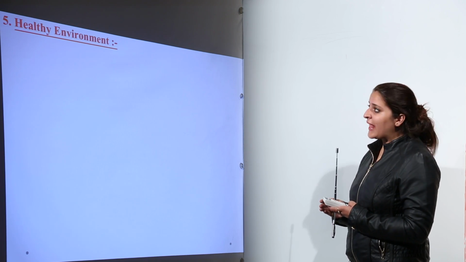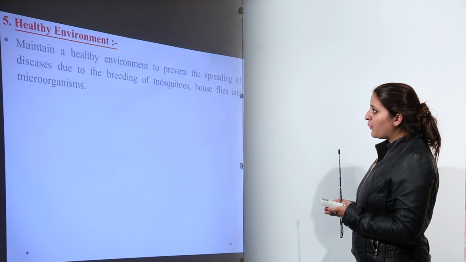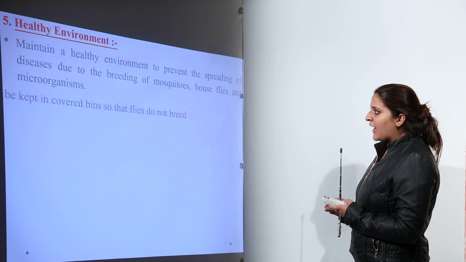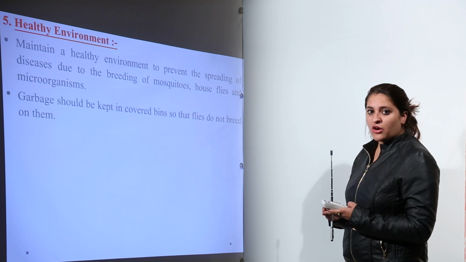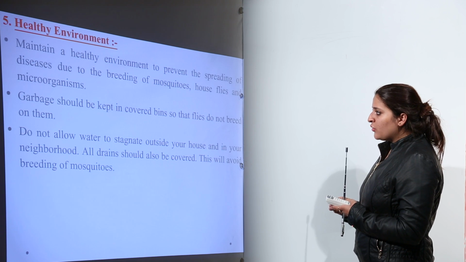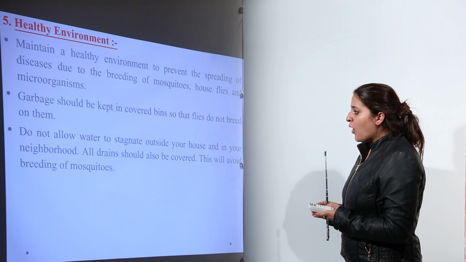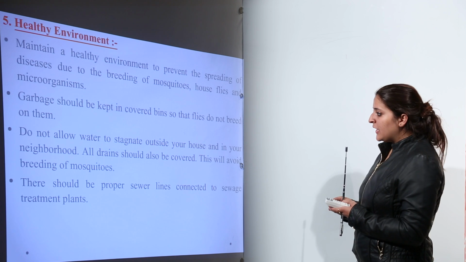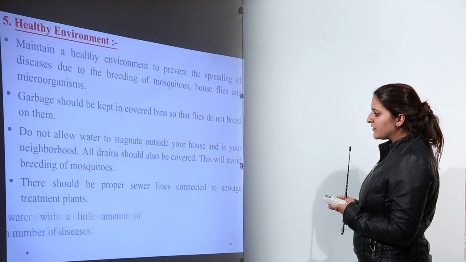Next, what is a healthy environment? To maintain a healthy environment and to prevent the spread of diseases due to breeding of mosquitoes, houseflies and microorganisms, garbage should be kept in covered bins so that flies do not breed on them. Also, do not allow water to stagnate outside your house and in your neighborhood. All drains should also be covered. This will avoid breeding of mosquitoes. There should be proper sewer lines connected to sewage treatment plants.